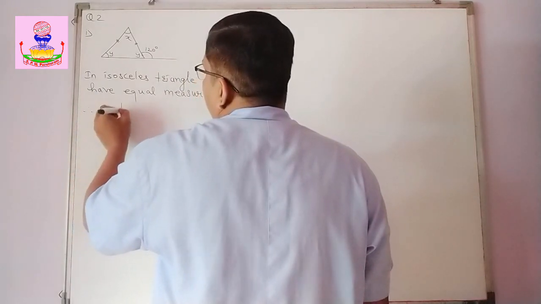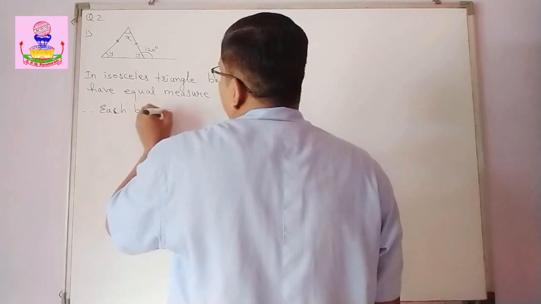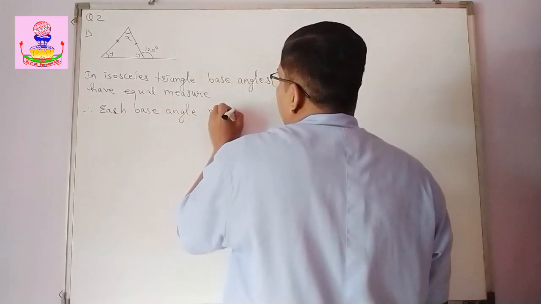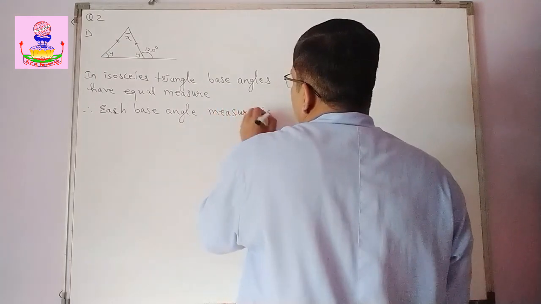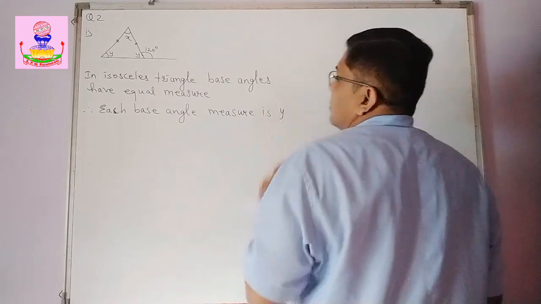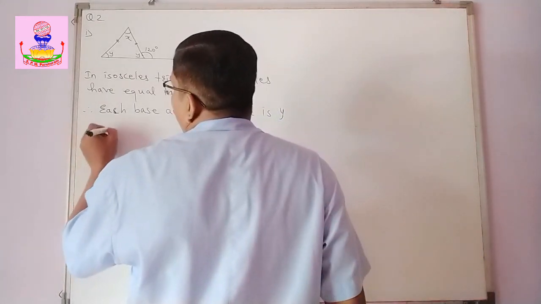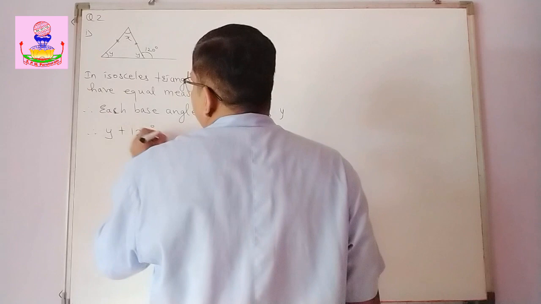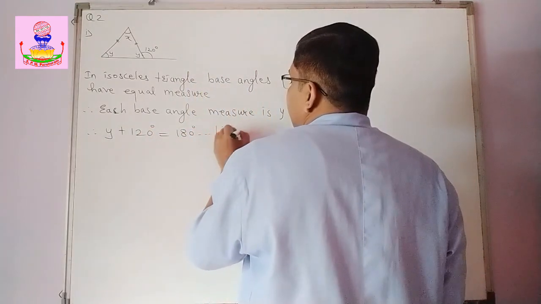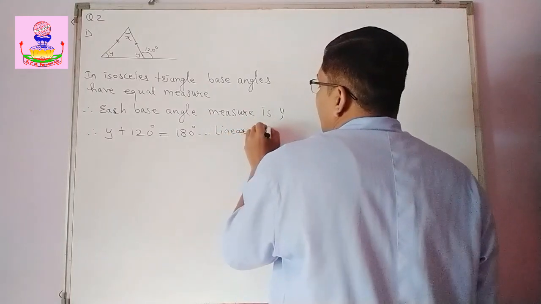Therefore, each base angle measure is y. So, y plus 120 degrees is equal to 180 degrees, linear pair angles.